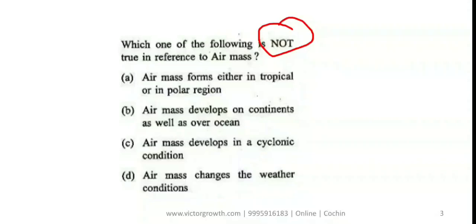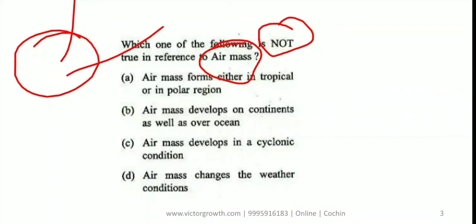To understand this question, first understand what an air mass is. Air mass is a homogeneous column of air having homogeneous properties like temperature, density and direction of movement. So they will be very similar. A huge column of air which has the same temperature, same humidity and same direction, that is what is known as an air mass. To have a homogeneous air mass, you need a homogeneous region also. A homogeneous air mass will form when the area is a plain area that has homogeneous properties. If you understand that, then you can attack this question.